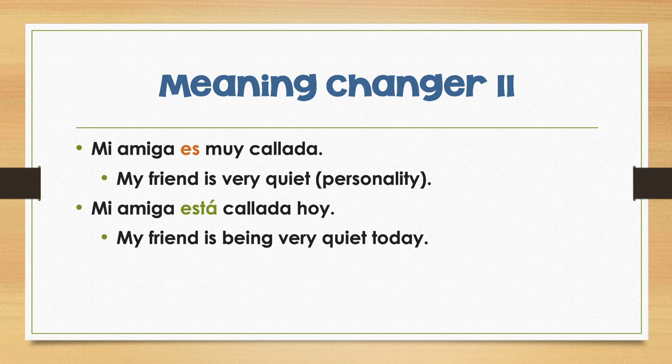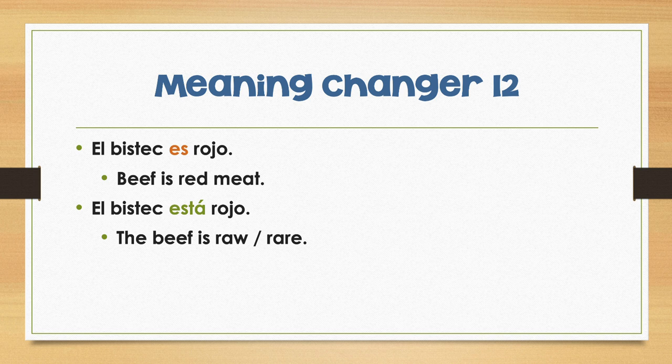And one last one. This one's kind of like the verde with produce. If you say rojo with a type of meat, if you say es rojo, that means it is categorically red meat. Like beef is red meat, right? Beef steak es rojo. But if you say está rojo, that means that meat is raw or rare. So I could use that for beef steak está rojo. I could also use it for chicken. I could say el pollo está rojo. Even though chicken is definitively white meat, if it is still